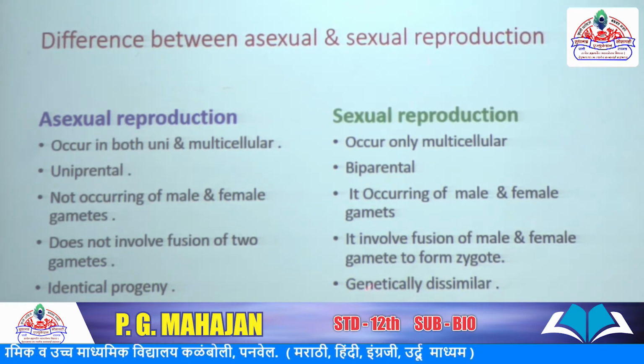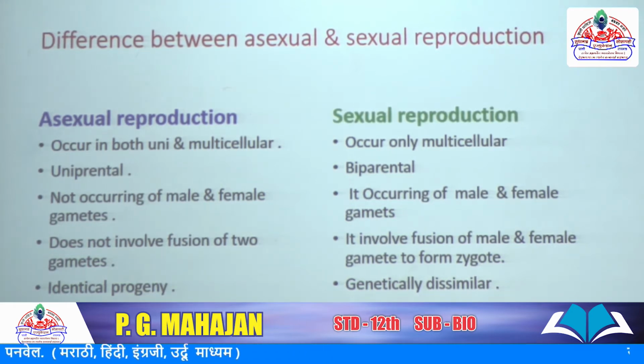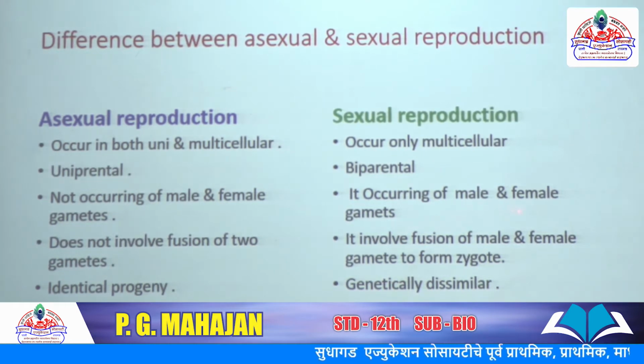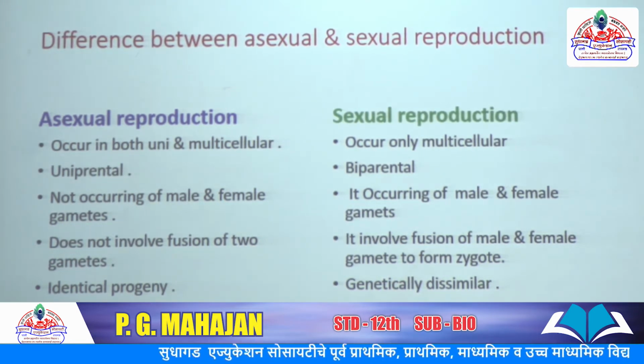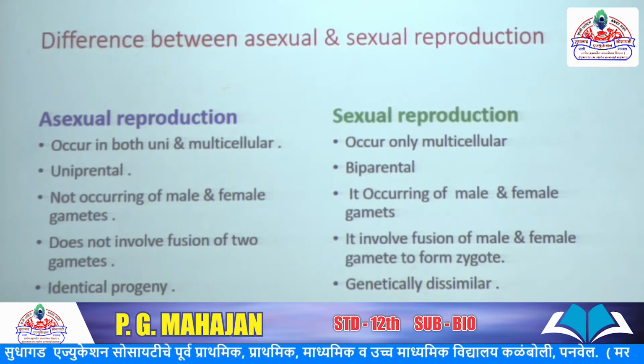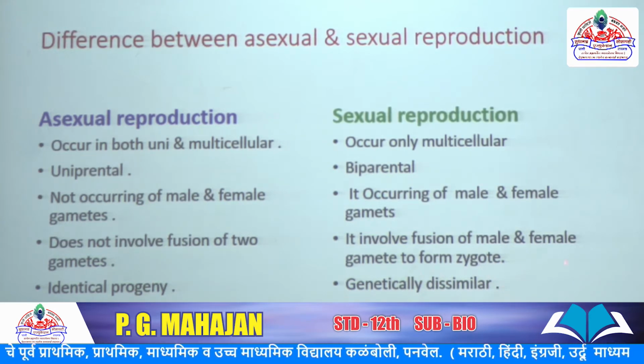And sexual reproduction gives genetically dissimilar offspring. Why dissimilar? Because the characters of both parents, 50% male and 50% female, or 40-60%, are combined in the offspring. Hence it is called genetically dissimilar progeny.